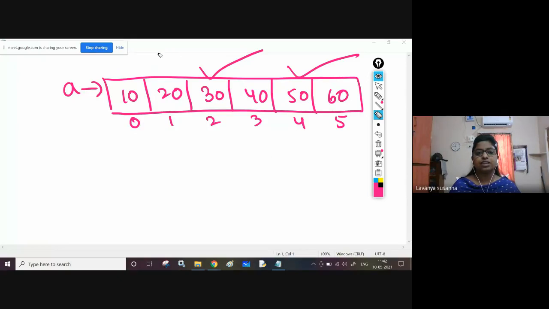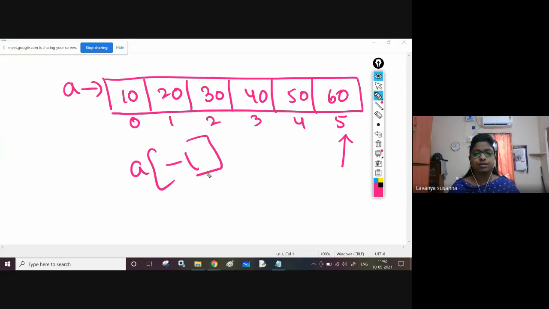See, Python is very easy. Please practice it. Next, if you want to display the last element, what is the last element? 60. You can use negative indexes also. A of -1 means the last element 60 will be displayed.